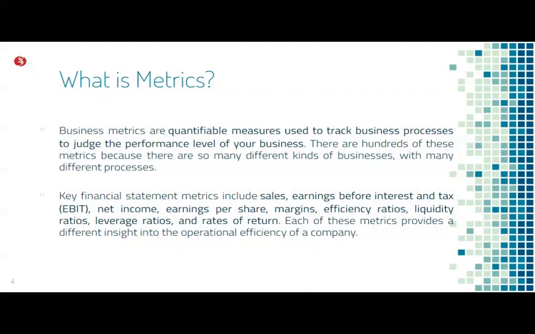Key financial statement metrics include sales, earnings before interest and tax (EBIT), net income, earnings per share, etc. So these metrics are basically the formula for getting the exact result or progress report. This formula can be derived from several parameters or actions which can be taken by the organization or an individual.